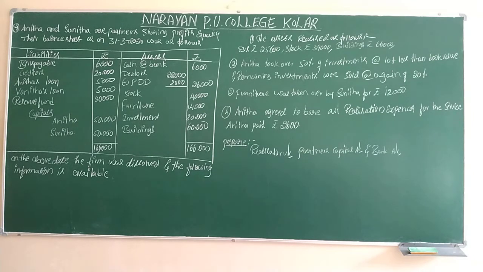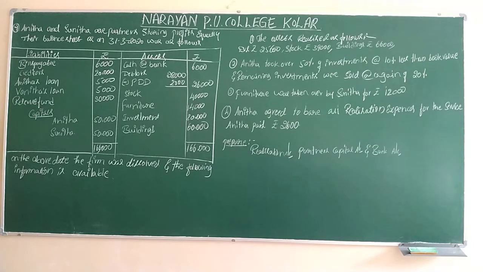Adjustment number 2: Anita took over 50% of investment at 10% less than book value, and the remaining investment was sold at a gain of 20%. This is a totally new adjustment for you people. Furniture was taken over by Sunita for rupees 12,000, and this is also a new adjustment for you people. Anita agrees to bear all realization expenses for a service fee; Anita paid rupees 2,600. Prepare realization account, partners capital account and bank account. So this is the question they have given.